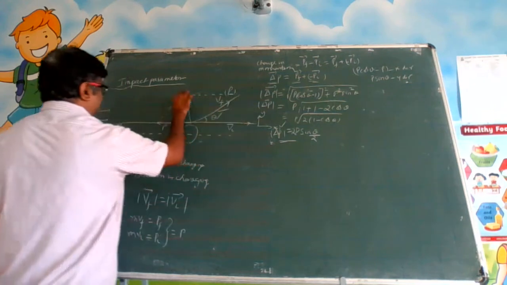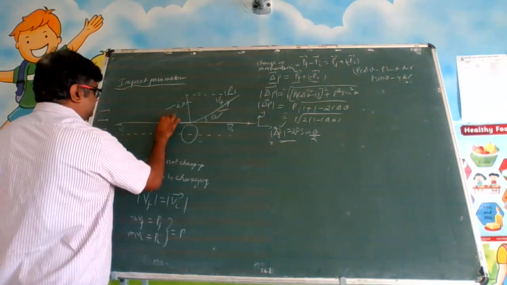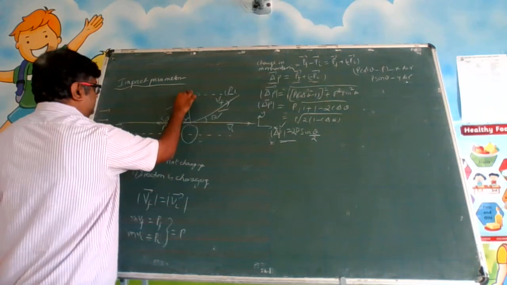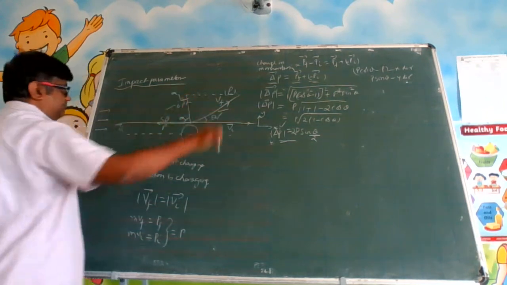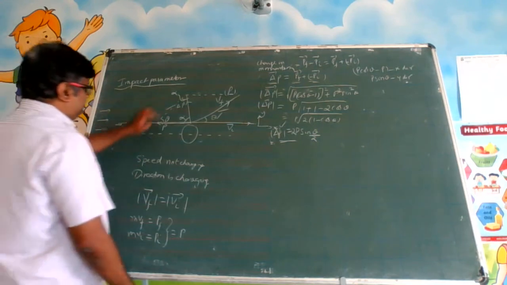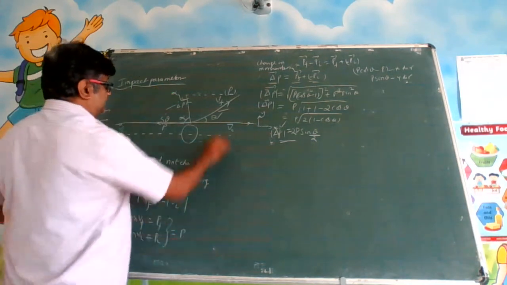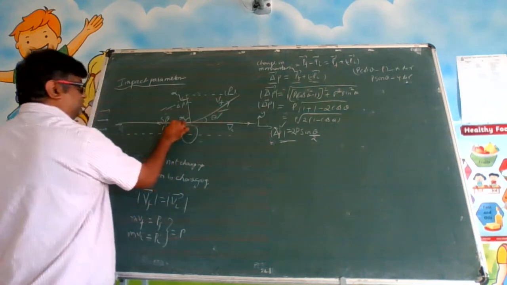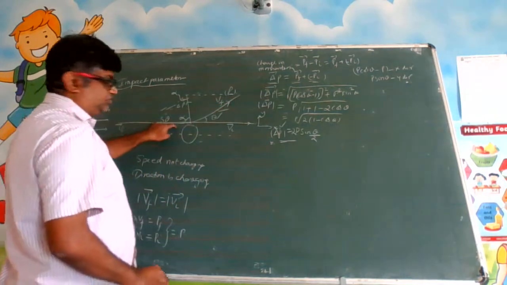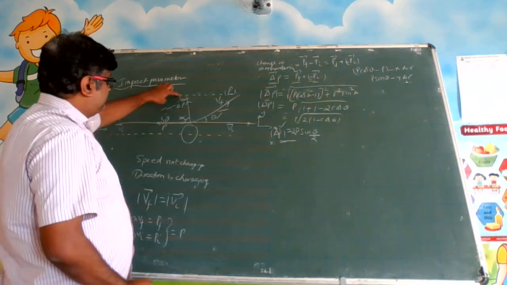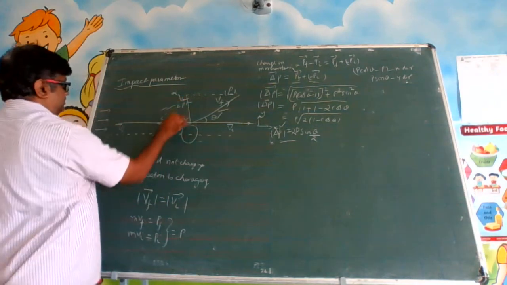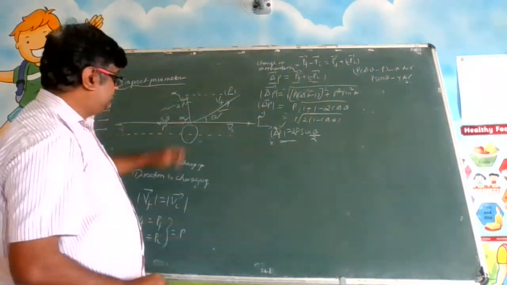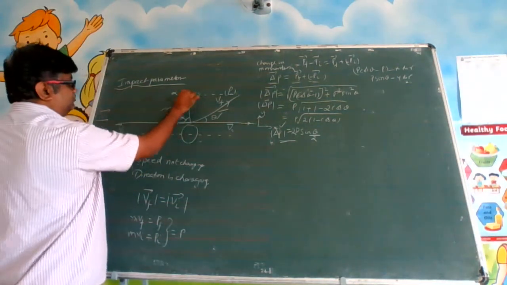Now you see that these two lines are parallel. So this is theta and this is theta. Let us say this angle is some alpha and this angle is some alpha. Why am I writing this angle as alpha? This side is equal to this side, and this is anyway equal to this. This was p and this was p, so this is also p in this triangle. In this triangle, this is also p and this is also p. So what type of triangle is this? It is an isosceles triangle. So if this is alpha, this is also alpha.